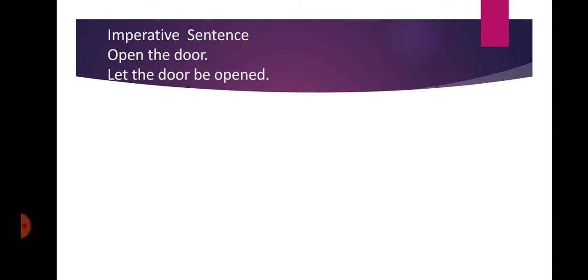Students, in imperative sentence, there is an order, there can be an advice, request, etc. Imperative sentence always starts with main verb, as we can see in the example, open the door. It is always started with main verb and there is no subject in the sentence.